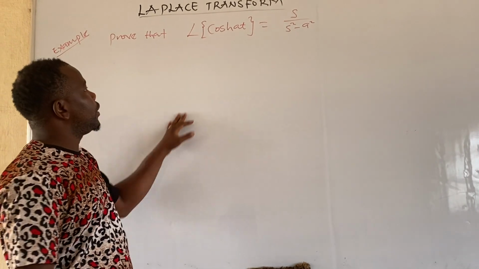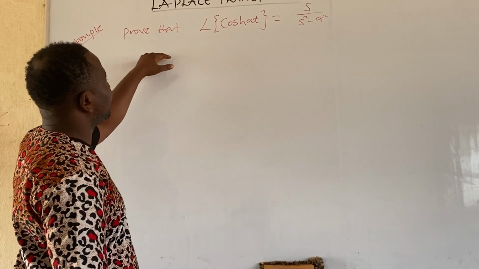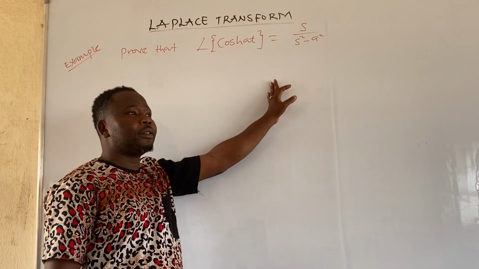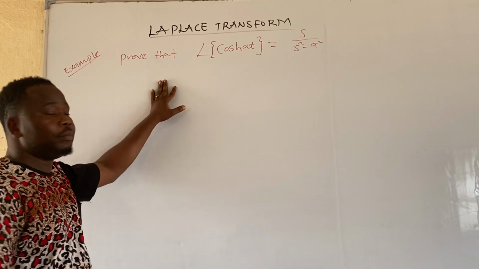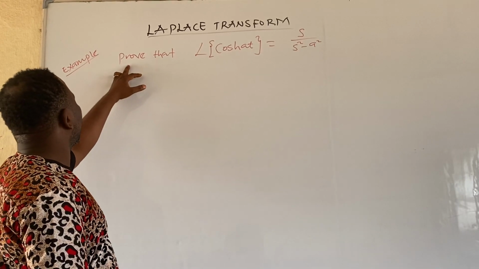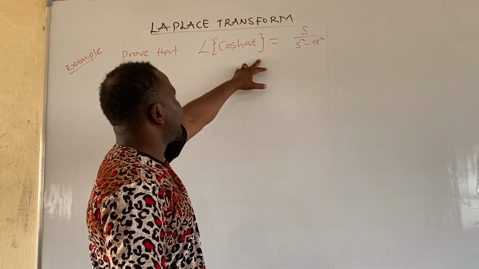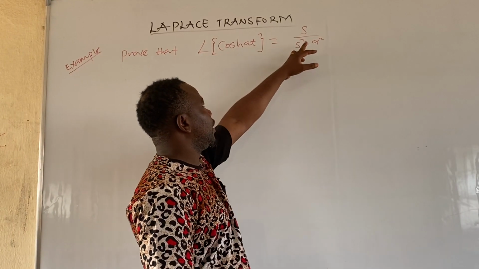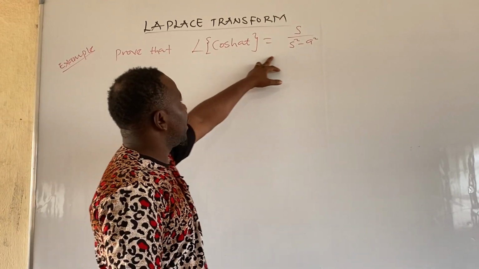Okay, good morning, students. Today we are going to look at Laplace transform, and when we look at this example, it says prove that Laplace of cosh at is equal to s all over s squared minus a squared.